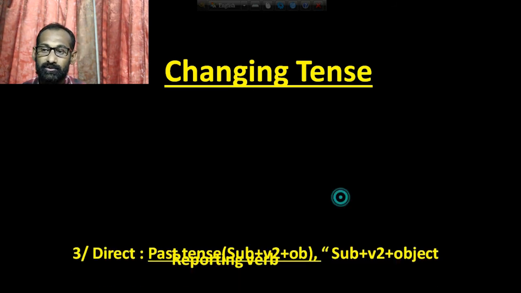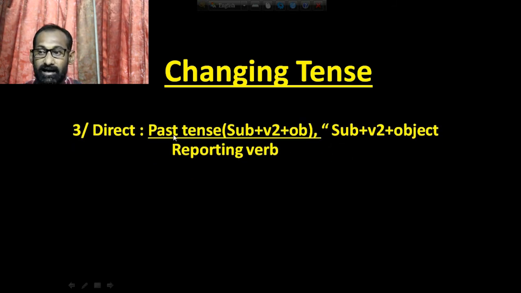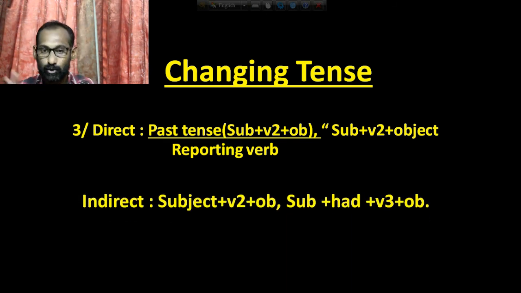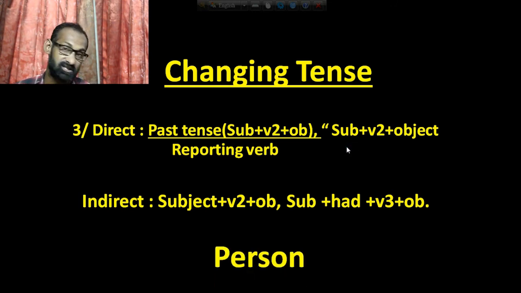Now rule number 3: if you find that the reporting verb is in past tense and reported speech is also in past tense, then you have to make it past perfect tense at the time of changing. Okay, look at the structure. Here is subject plus verb 2 plus object. Then if you find the past tense again, then you have to change it into past perfect. That means the structure of past perfect is subject plus had plus verb 3 plus object. Okay, and you have to also change the person too.